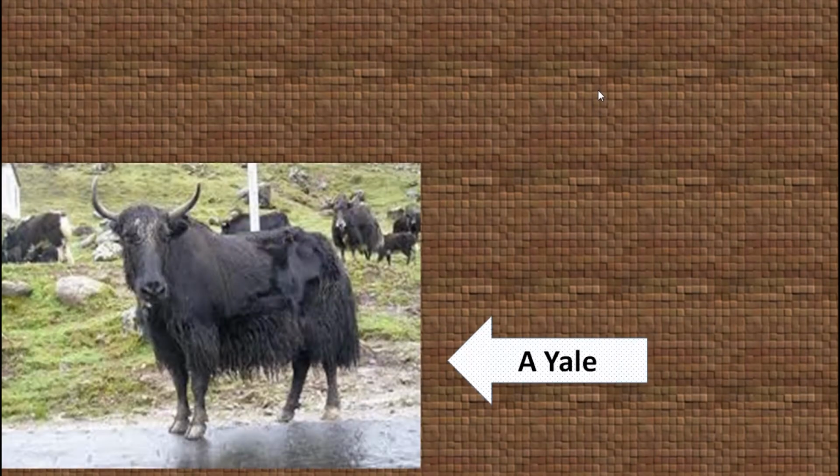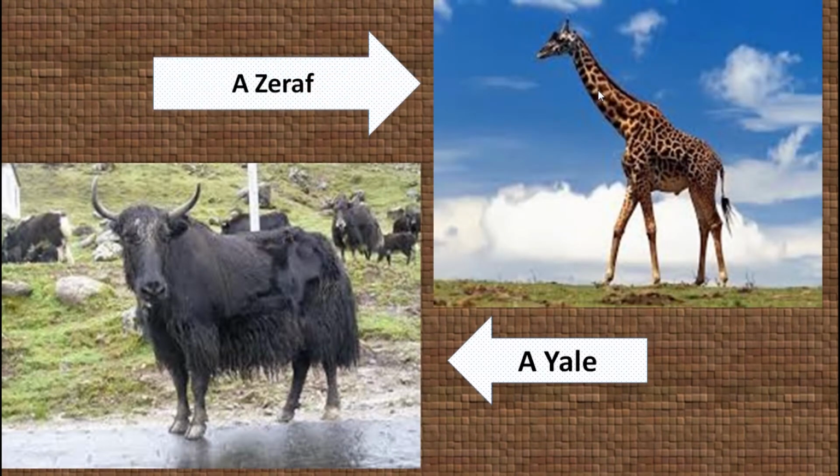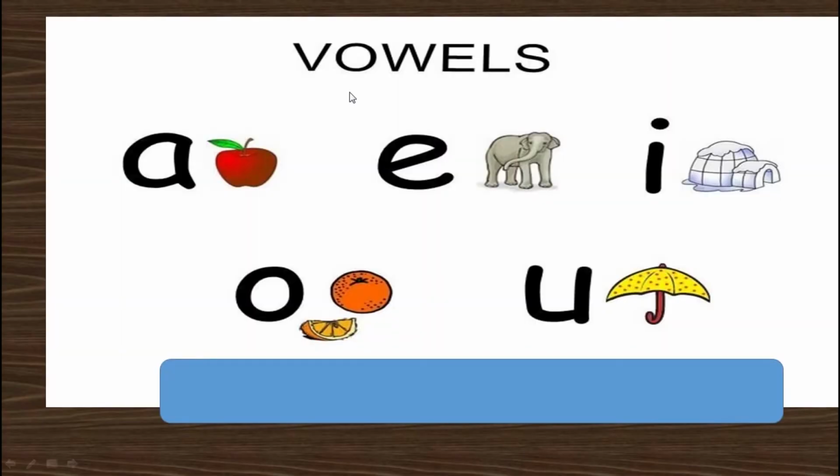A, a giraffe. Vowels: A, E, I, O, U. A is for apple, E is for elephant, I is for igloo, O is for orange, U is for umbrella.